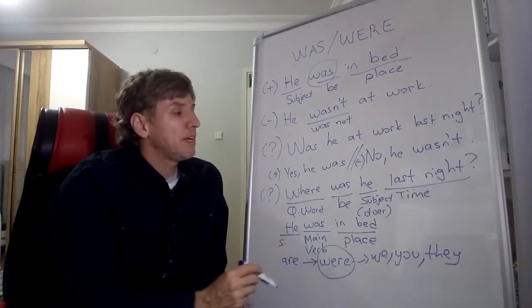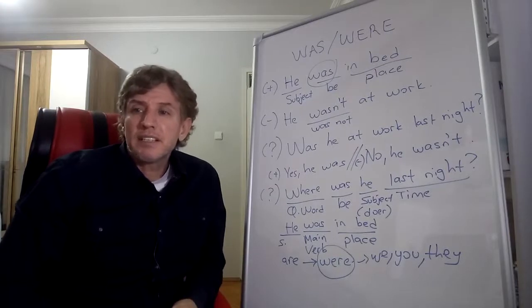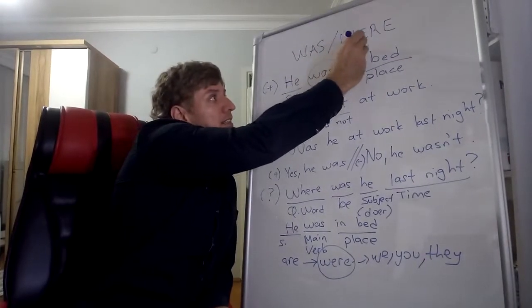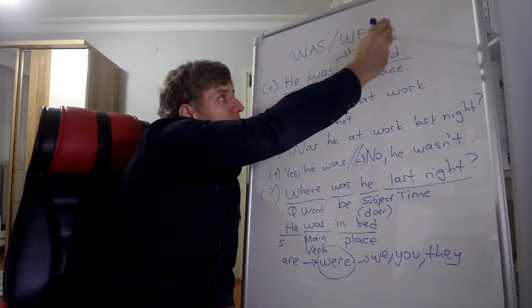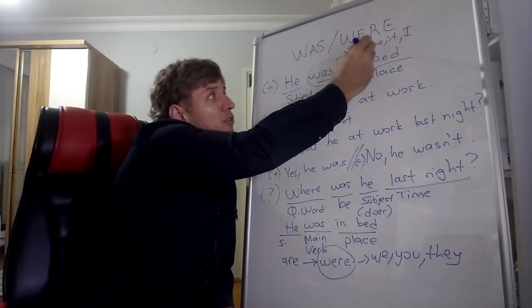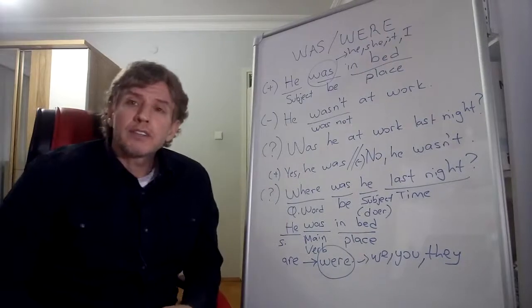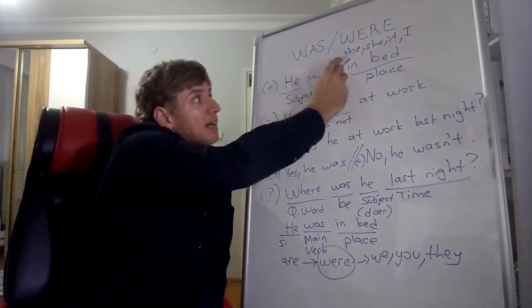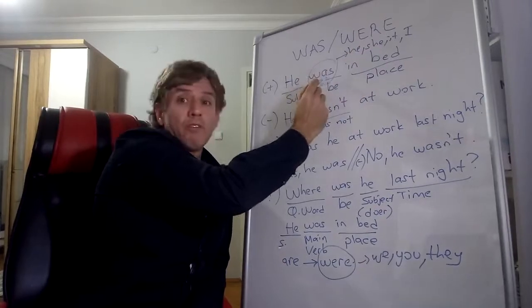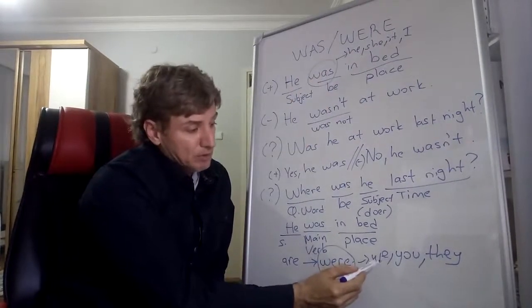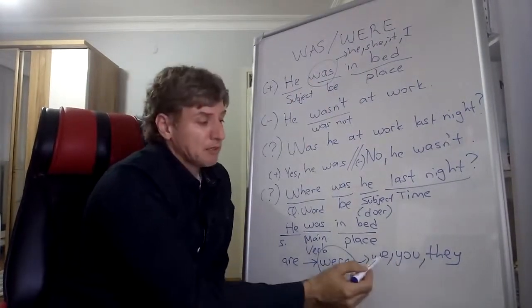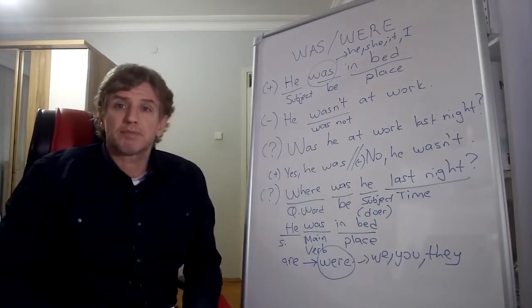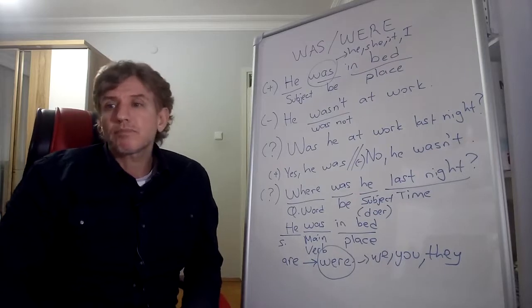But with he, she, it, and I, we use was. He, she, it, and I. 1, 2, 3, 4. Four subject pronouns. He, she, it, I, we use was. And with 3 subject pronouns, we, you, they, we use were in simple past tense. Okay?